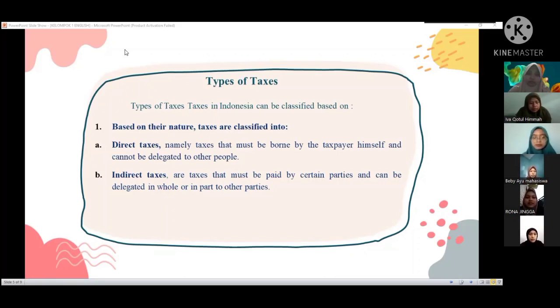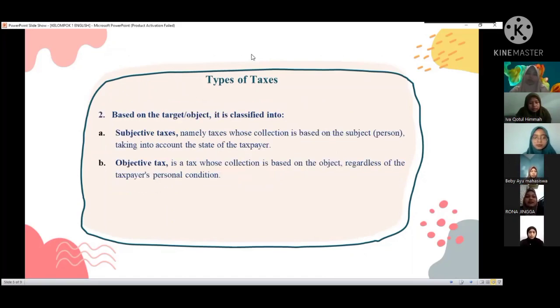First is subjective tax. That is tax that is collected based on the subject. And second is objective tax. That is tax that is collected based on the object. Miss, can I ask for examples of subjective tax and objective tax?